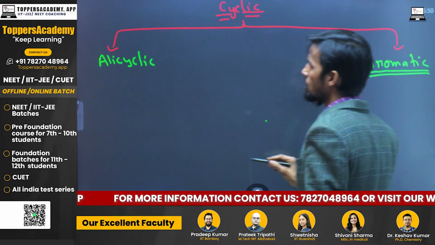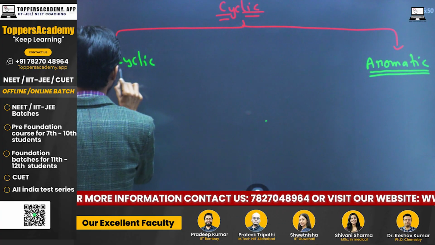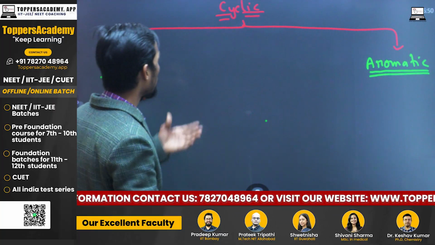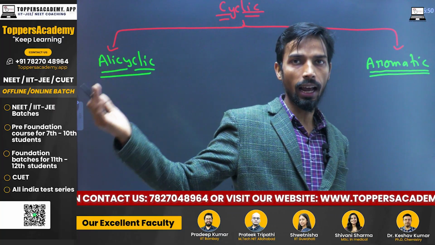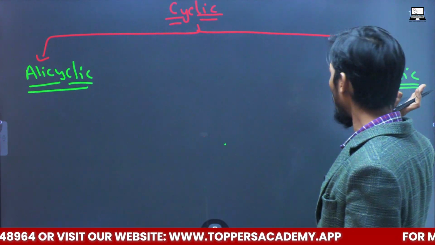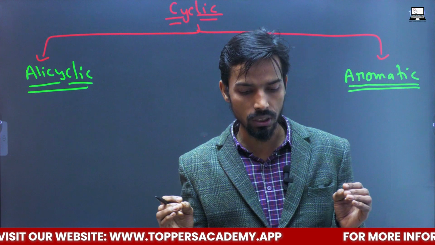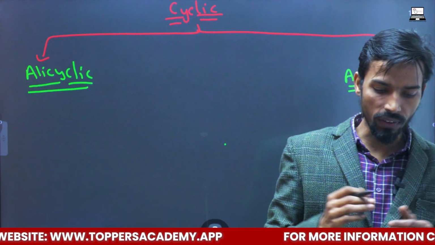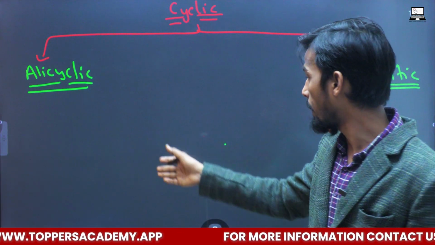So the subdivision can be of two types, either alicyclic or aromatic.